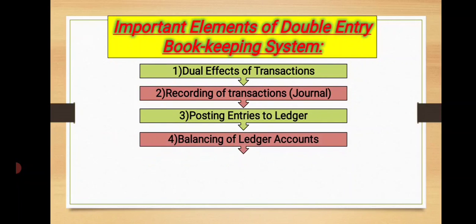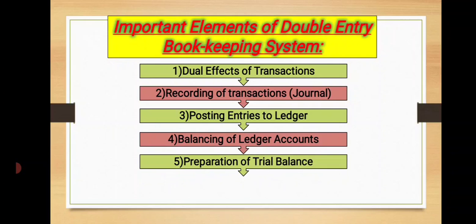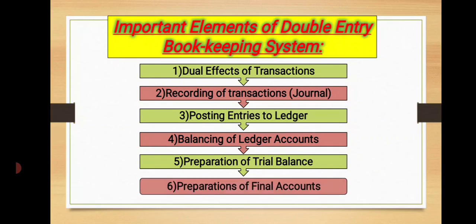Next is balancing of ledger accounts, that means total of debit and total of credit, and to find out the difference between debit and credit totals. Next is preparation of trial balance, and then preparation of final accounts to find out the true position of the business.